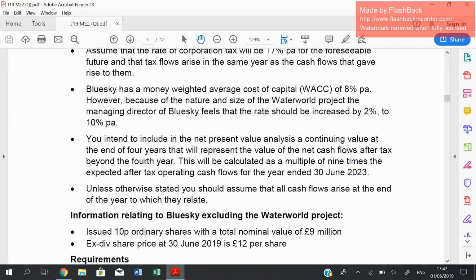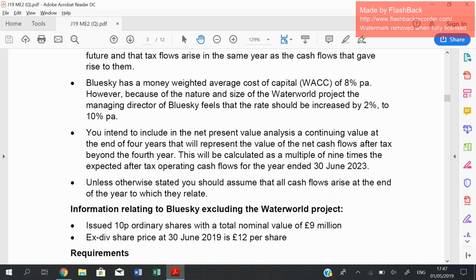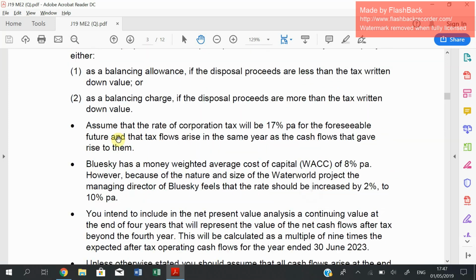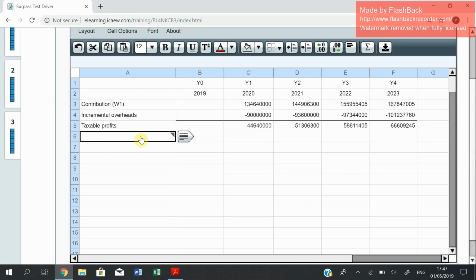Unless stated otherwise, the cash flows arise at the end of the year. And then it does mention as well the tax rate. Assume that the rate of income tax is 17% and arises in the same year. Normally for ICAEW ACA questions, tax will arise in the same year as the cash flows arise. So we apply the tax at 17%.